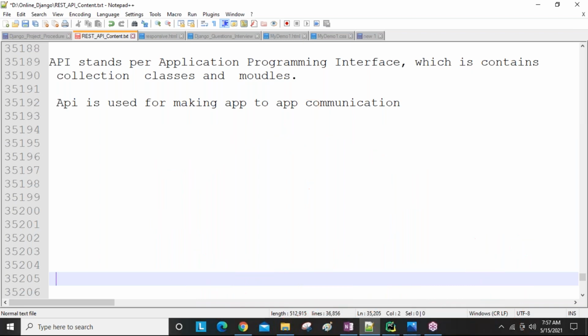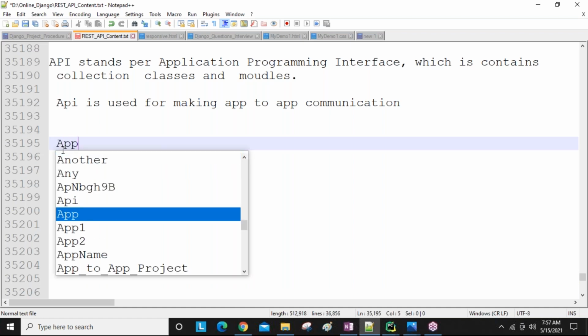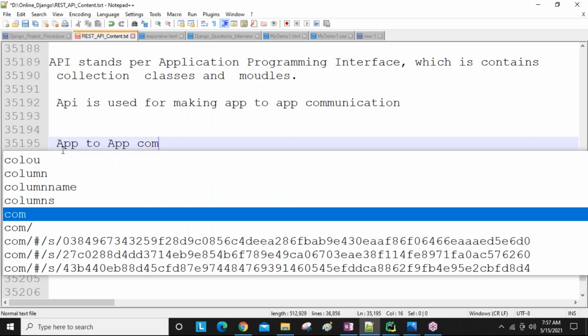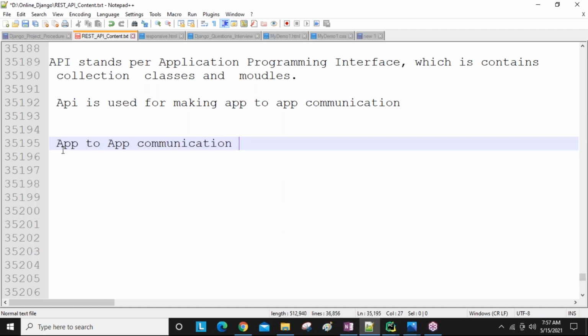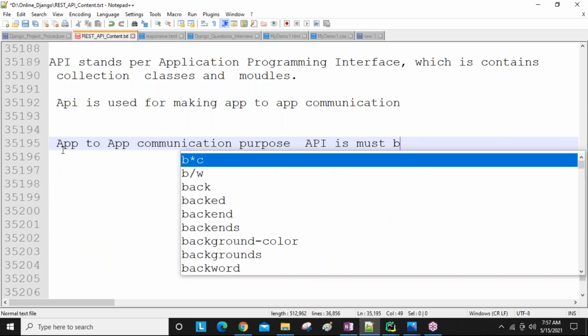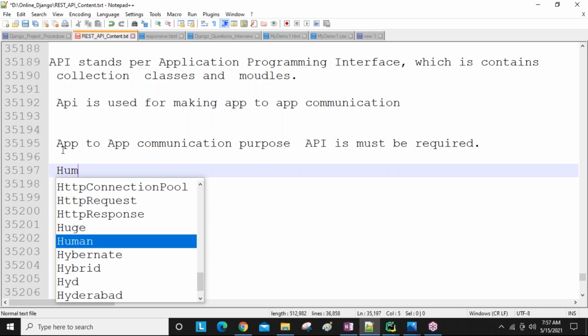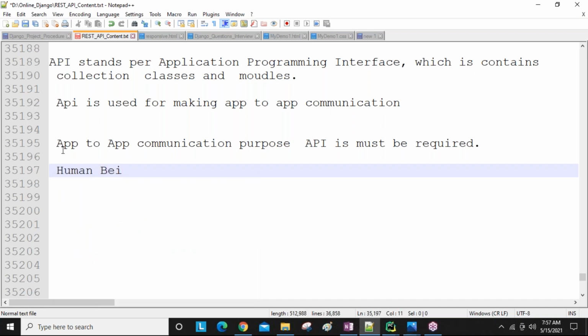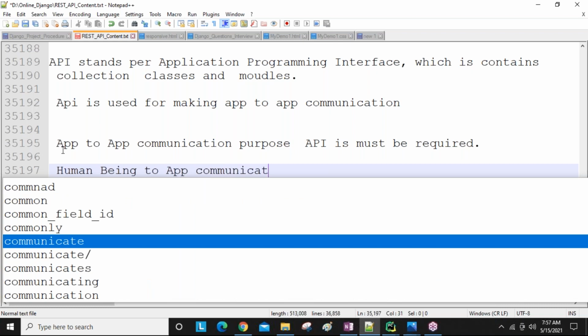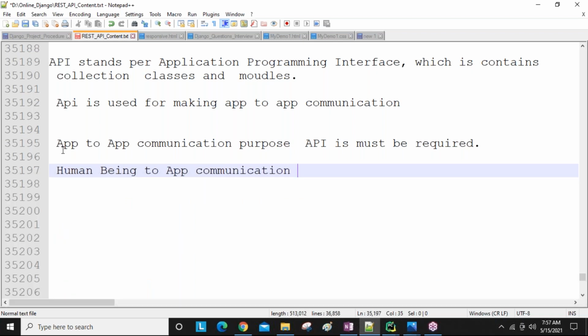So simply, my target here: for app to app communication purposes, an API is a must. For human being to app communication purposes, a GUI tool must be required.